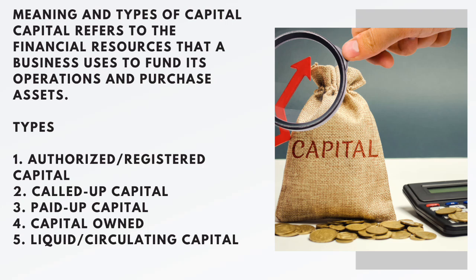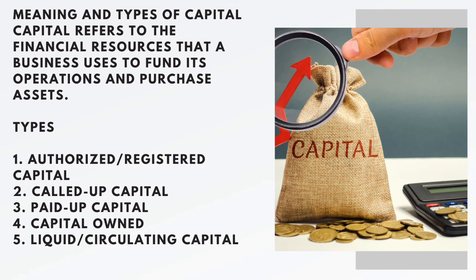How does an economist look at the meaning of capital? He says that these are the man-made wealth or resources used in the production of goods and services. They are man-made productive assets used to create further wealth, for example, machinery and equipment. The journey has just begun. Let us move on to the types of capital.